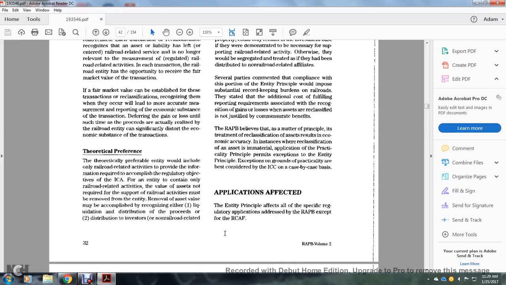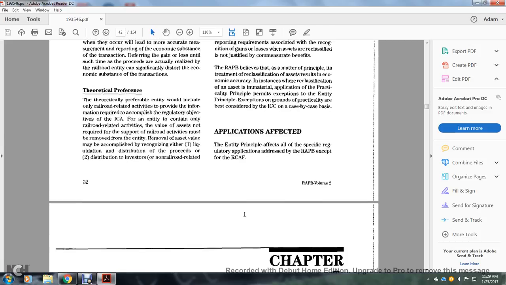on a case basis. Alright, applications. The effective entity principle affects all the express regulatory applications addressed in the railroad accounting principles, except for the railroad cost-affecting foundation.